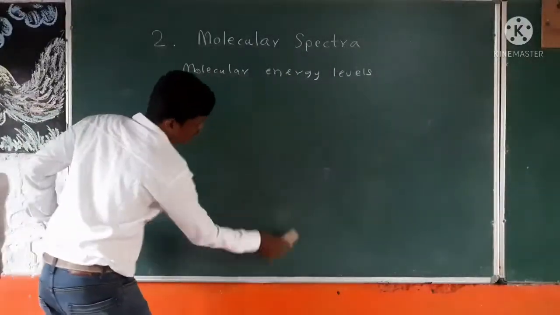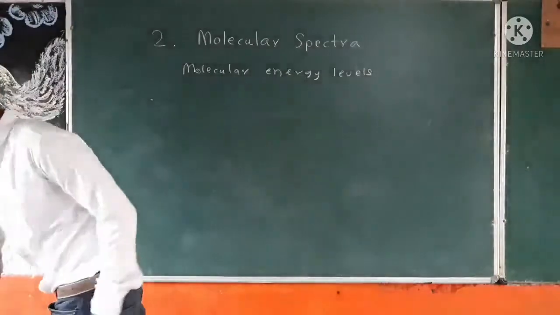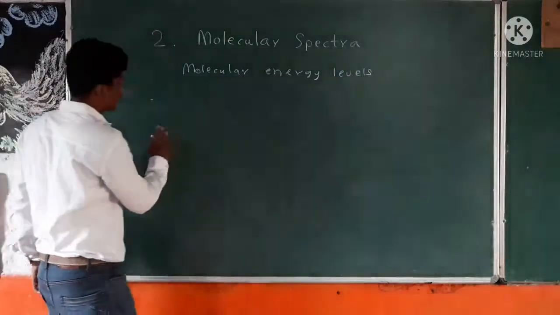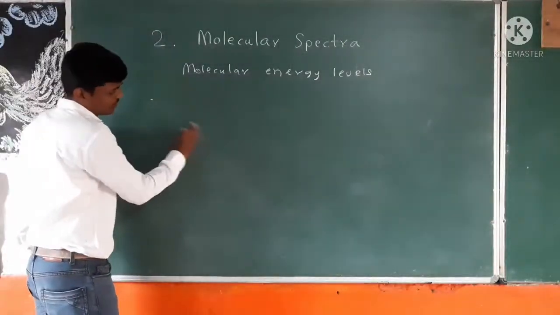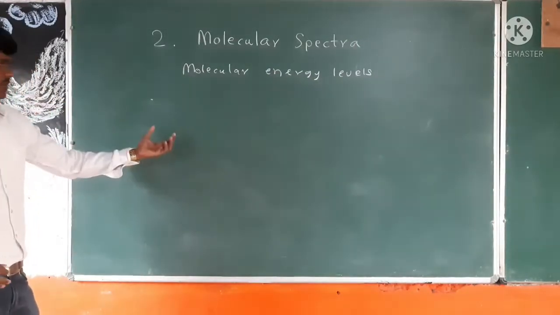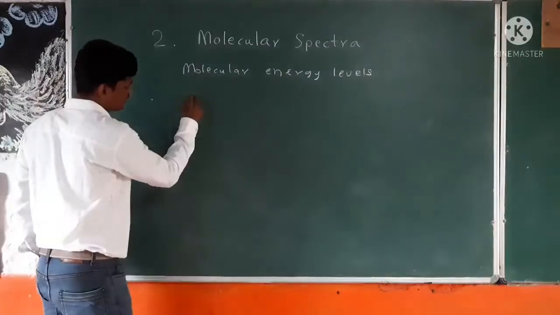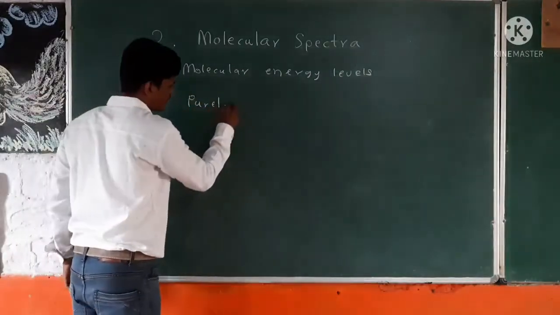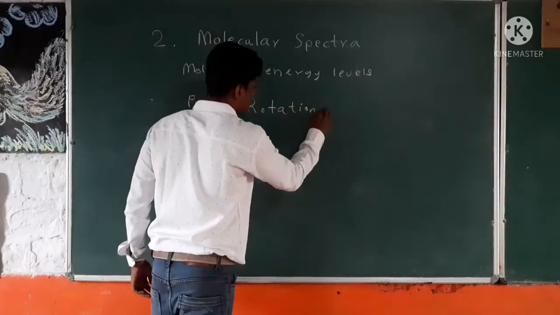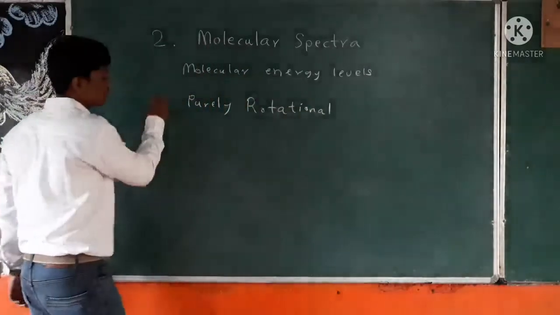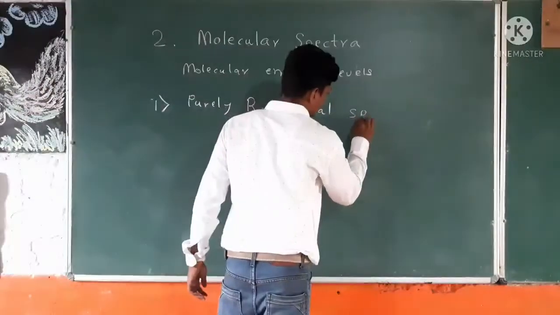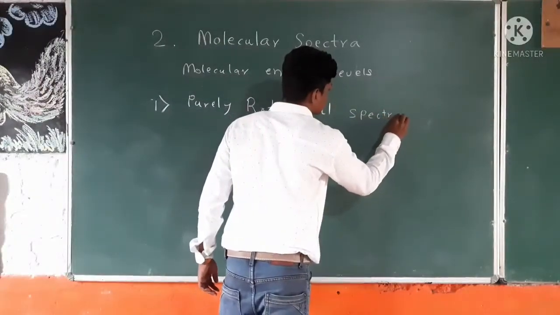Now, if a molecule absorbs or emits energy, it gives us a spectra. When will we say that the spectra given by the molecule is purely rotational?